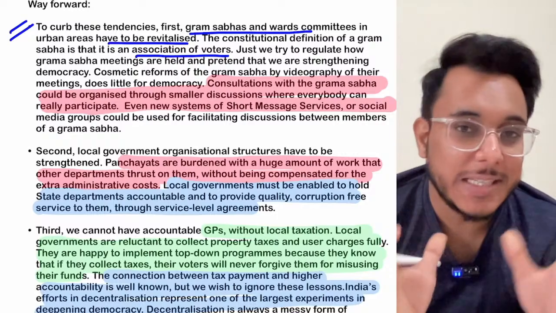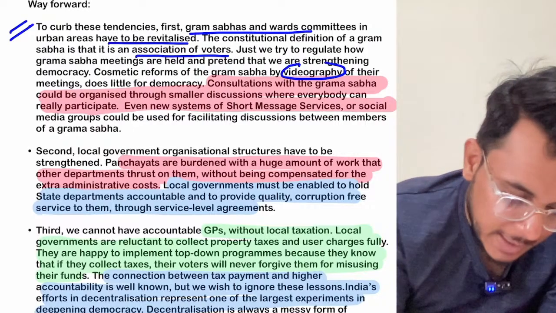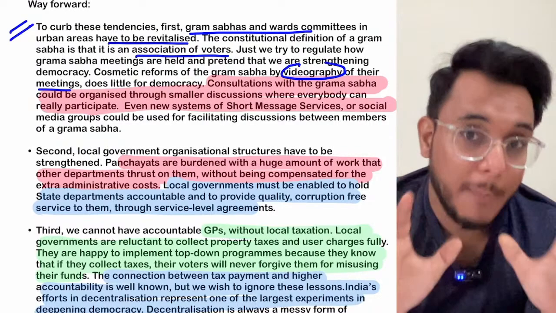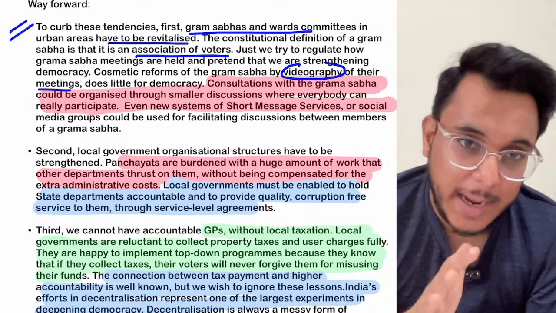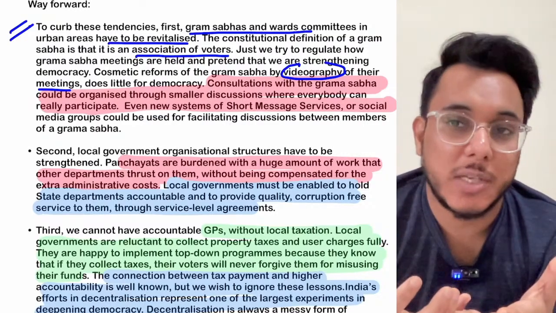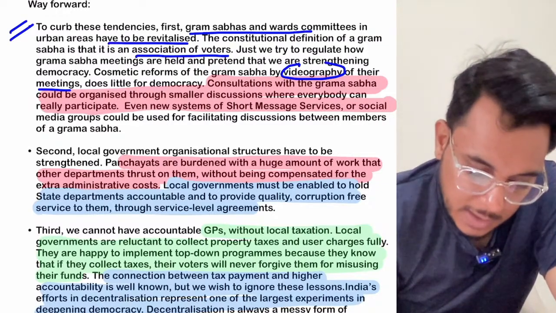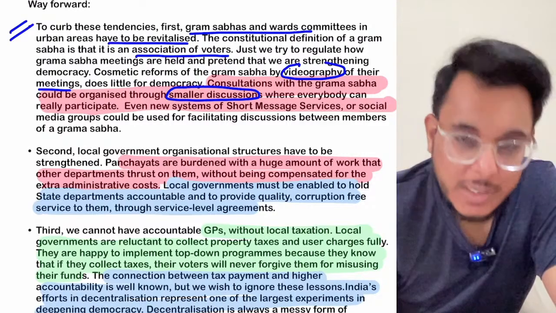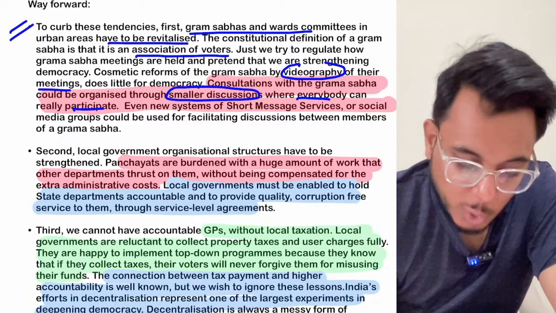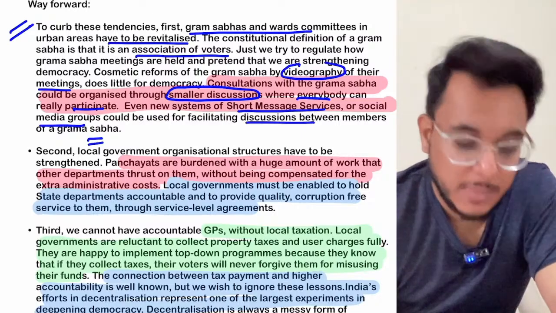So some cosmetic changes have been provided from time to time, for example, videography of their meetings. Now, this videography just wants to prove that Gram Sabhas are happening. We don't just want to make sure that Gram Sabhas are conducted, but also what decisions are being made there, and what deliberations are coming into these Gram Sabhas. These are also to be made sure. Therefore, within the Gram Sabha, smaller discussion groups need to be created where everybody can participate. Then, through SMS and social media groups, the discussion between the members of the Gram Sabha needs to be carried on.